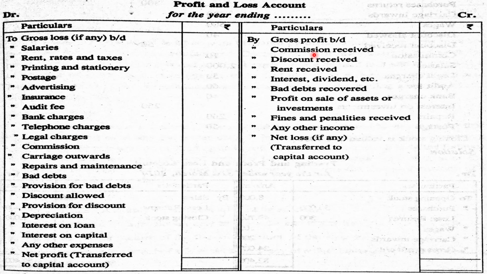And all incomes and gains are credited: commission received, discount received, rent received, bad debt recovered. All these are incomes and gains. And the difference is net profit or net loss.